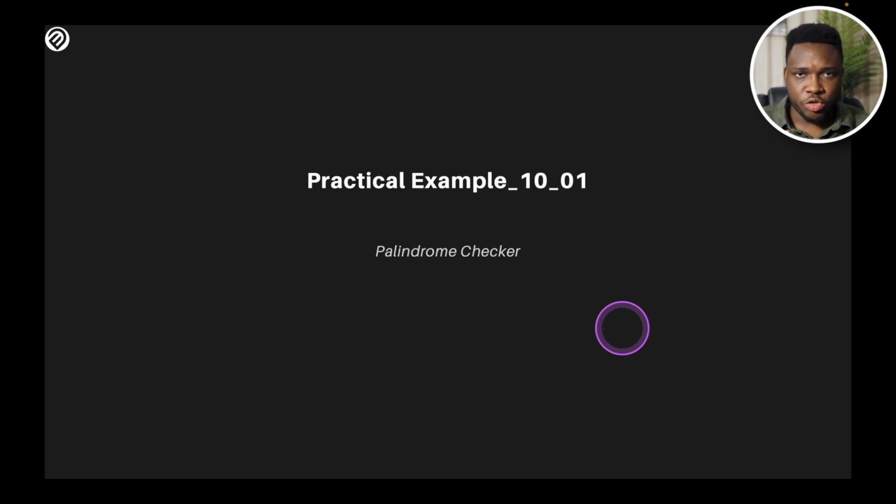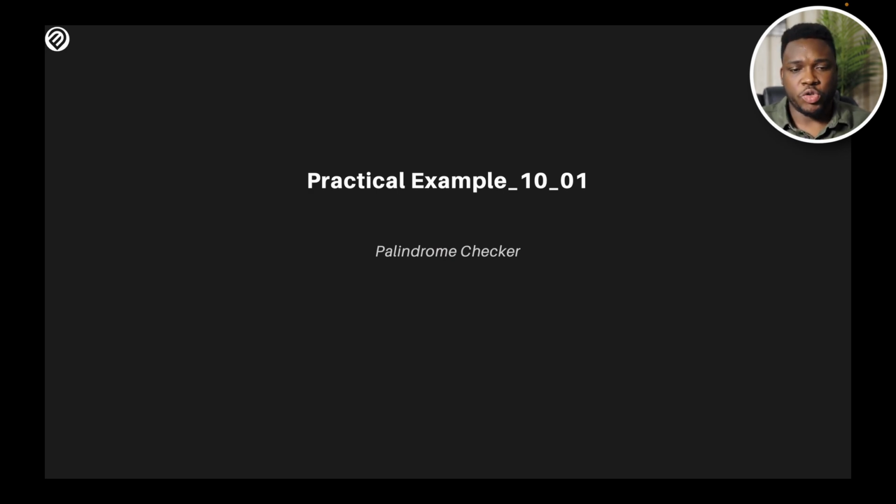Of course, we can now go into a practical. We've done a lot of talking here. In this example, we're going to build a palindrome checker. A palindrome is actually a word that spells the same forward or backwards. Think of words like madam. If you're spelling madam from the front or you're spelling it from the back, it's still the same. Now we're going to be creating a checker to check for palindrome. Is this word a palindrome? If it's not, it's going to tell you the word is not. If it is, it's going to tell you the word is.